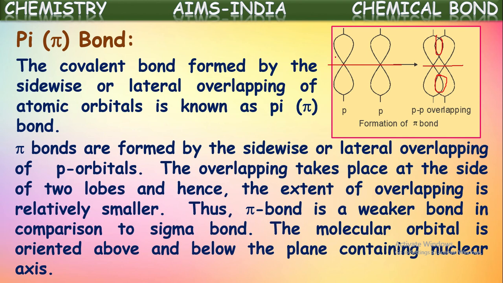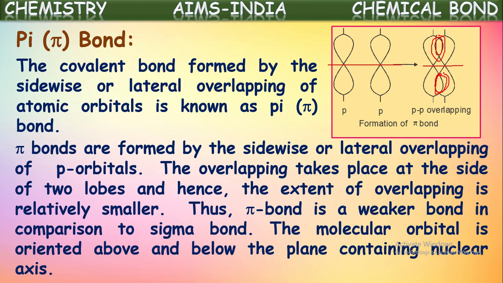But if you see in this pi bond formation, overlapping is just sideways. That's why the extent of overlap is not as much when compared to the sigma bond formation. That's why this pi bond is said to be a weaker bond than sigma bond. When compared to sigma bond, pi bond is a little weaker because the extent of overlapping is somewhat less.